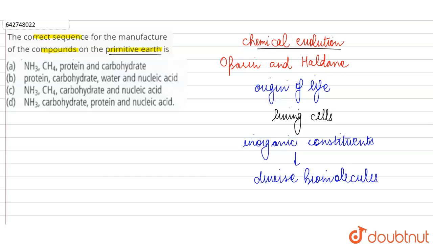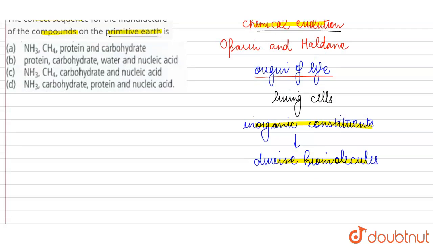So we can say this chemical evolution of organic substances or biomolecules from the inorganic constituents on primitive Earth would have preceded, or would have happened before, the origin of life, and only once we have these biomolecules can they come together, they can aggregate to form a living cell.